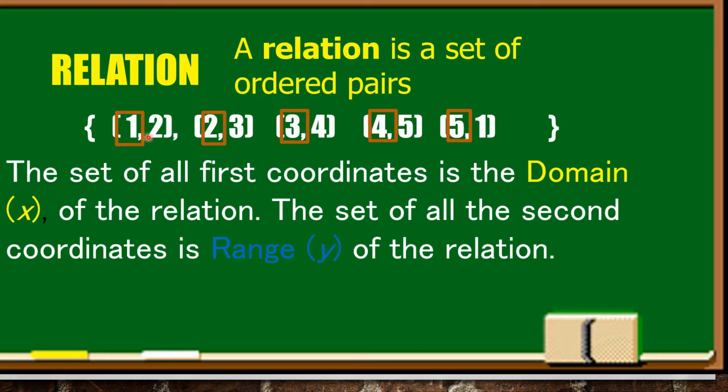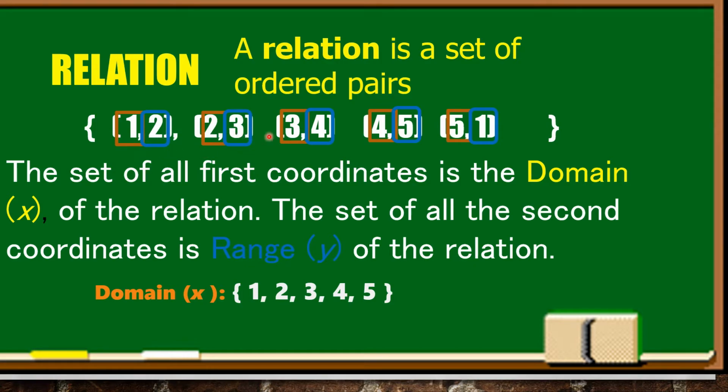So, makikita natin dito, lahat ng first coordinate, itong nakabox ng brown, ito pala yung domain or x of the relation. Si 1, 2, 3, 4, and 5. So, ito yung domain ng ating relation or x value. And then the set of all second coordinates is the range or y of the relation. Ito yung nakabox ng blue: 2, 3, 4, 5, and 1.